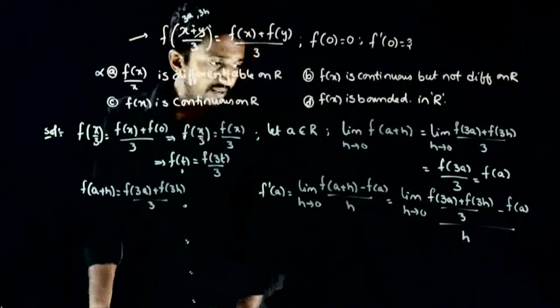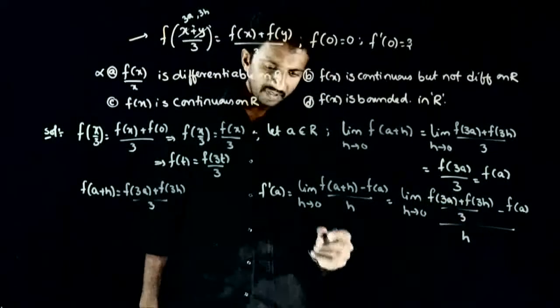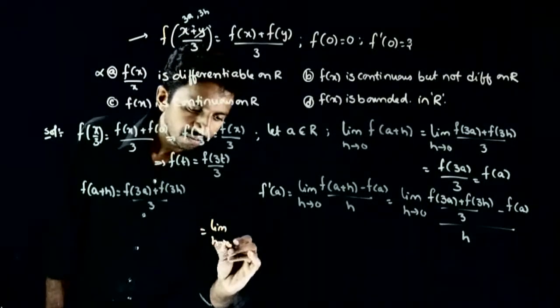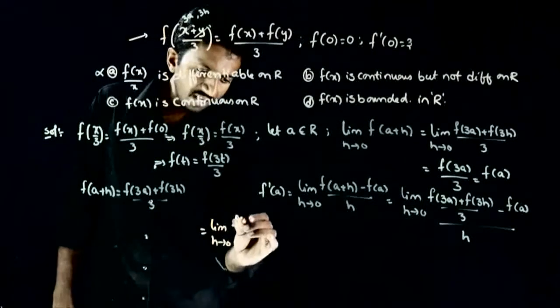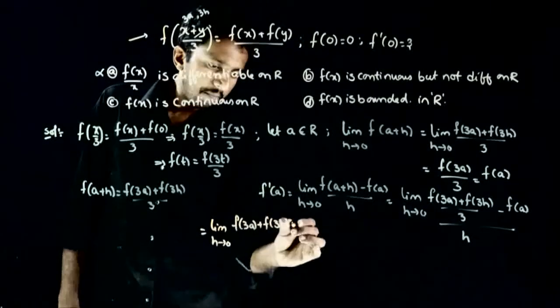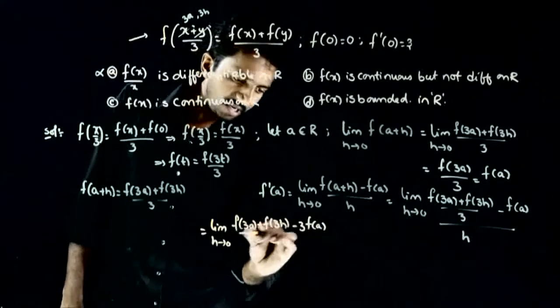So if I have to simplify this, मैं क्या करता हूँ देखिए, LCM ले लेता हूँ. So that is equal to limit h tends to 0 f of 3a plus f of 3h minus 3 times f of a, divided by 3h.